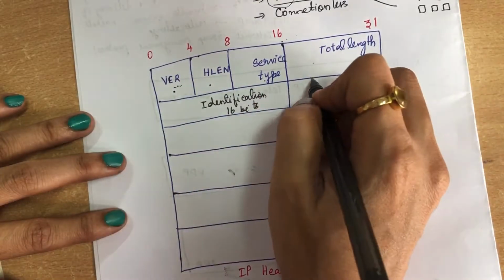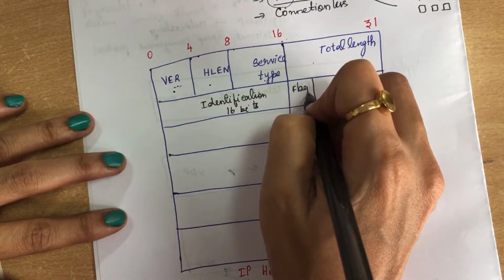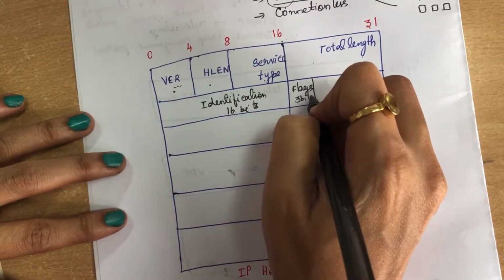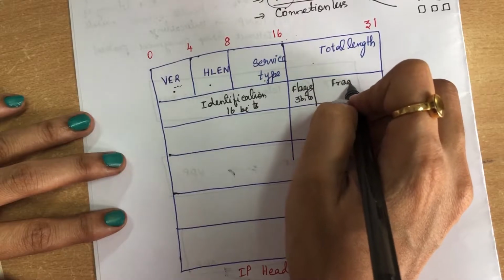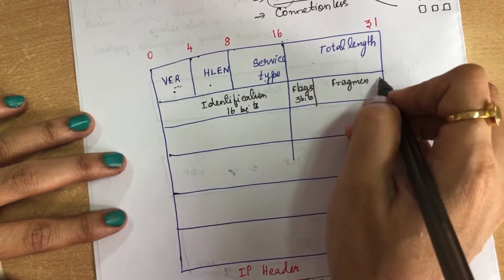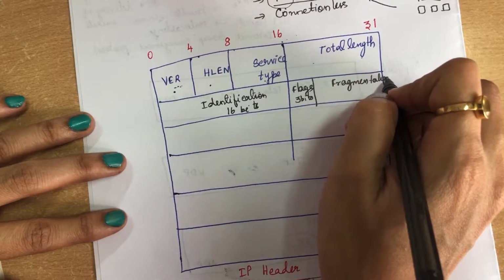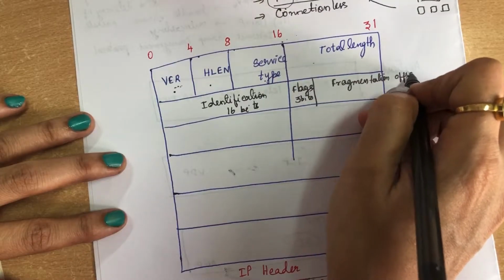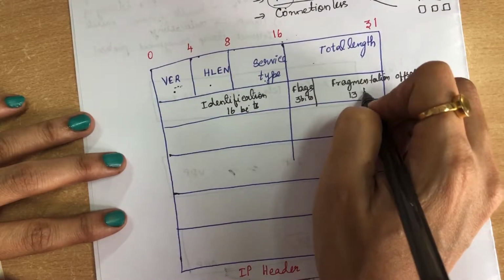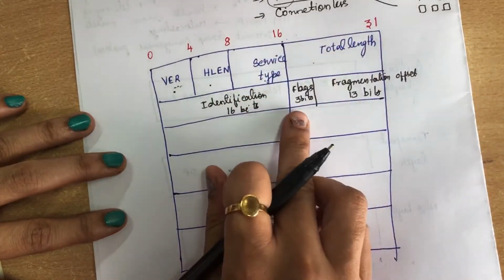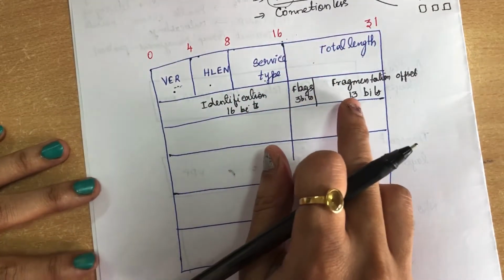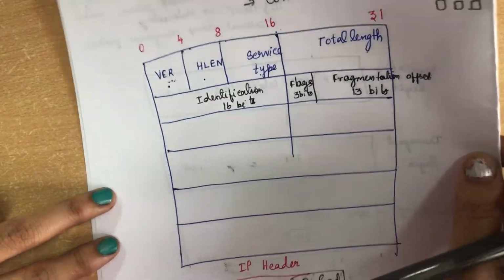Okay, next you have your flags, that is of 3 bits. And next you have your fragmentation. Since this network layer also helps in fragmentation, the fragmentation offset is placed over here. It is of 13 bits. So totally 16 bits is there. 3 bits is occupied by flags and the remaining 13 bits is occupied by fragmentation offset.